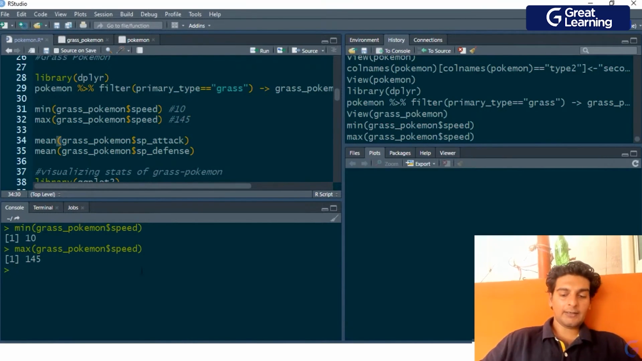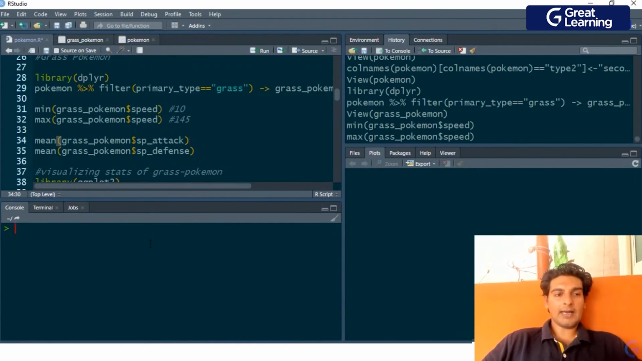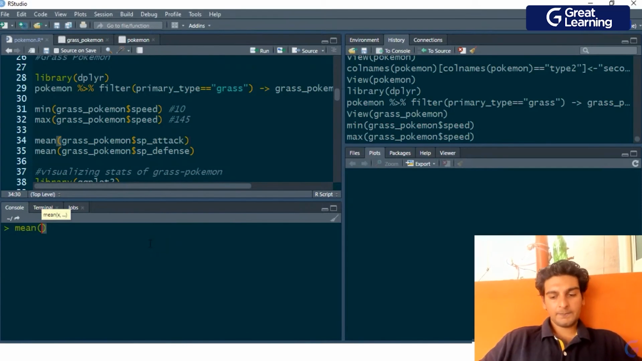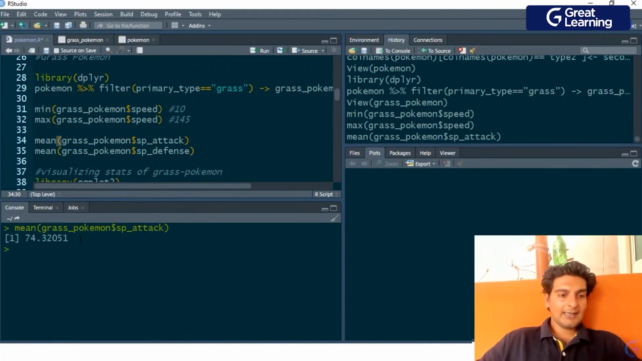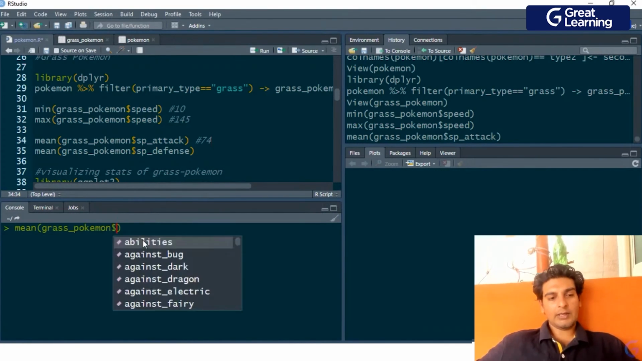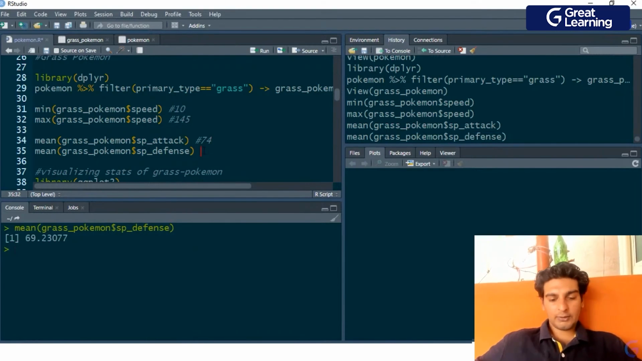I'll also go ahead and add that. Now similarly, I'd want to check the average value of special attack and special defense for a grass type Pokemon. To check the average value, I'd have to use the mean method. Inside this, I'll pass in grass Pokemon dollar special attack. The average value of special attack for a grass type Pokemon comes out to be 74. So let me just add in 74 over here. Similarly, I'll also check the average value for special defense. So grass Pokemon dollar special defense, and we see that this comes out to be 69. I'll also add 69 over here.